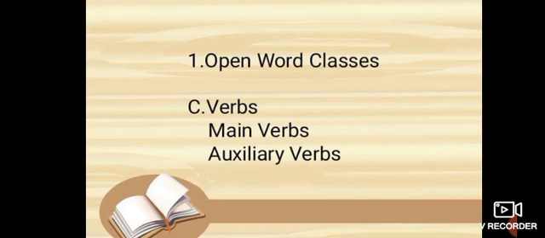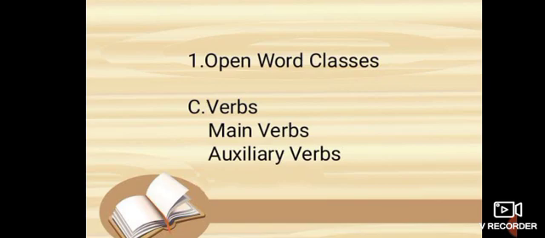For example, they know English. Speaking is a dynamic verb, and know is a stative verb.